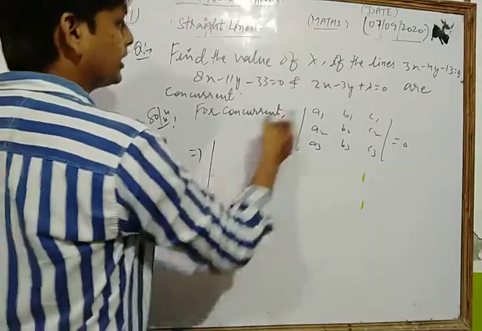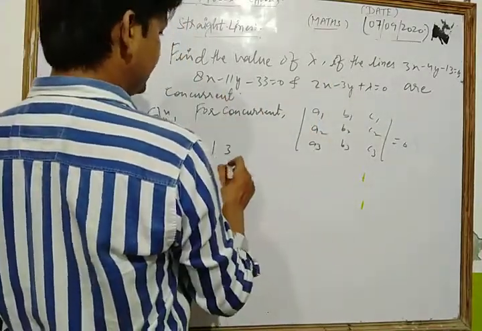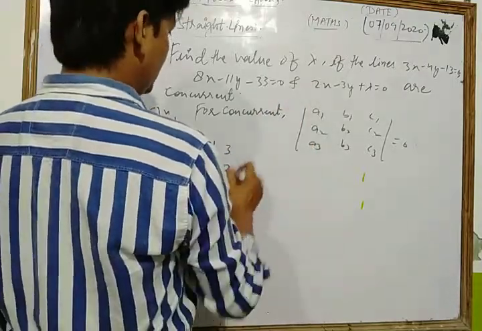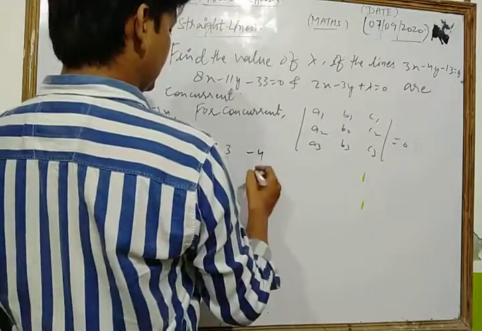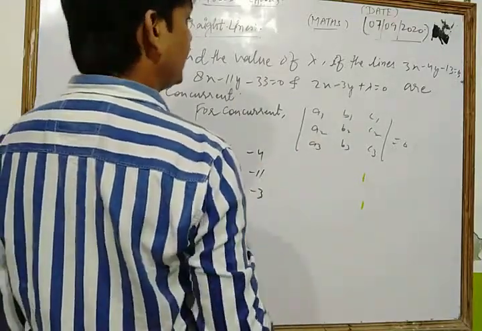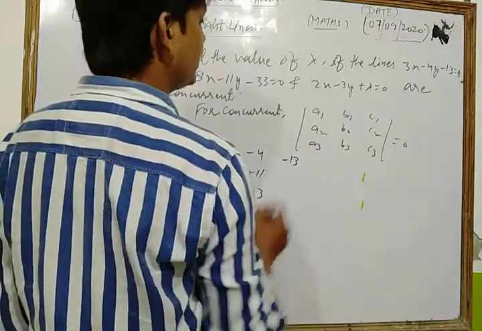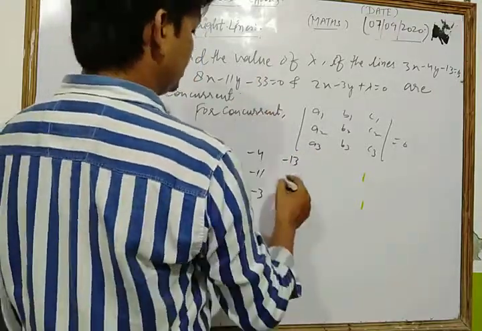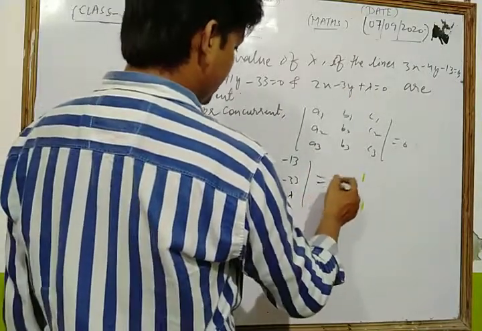So we take a1 as 3, a2 as 8, a3 as 2, and b1 is minus 4, b2 is minus 11, and b3 is minus 3, and c1 is the constant term in the first equation of the line. This is minus 13, this is minus 33, and this is lambda, and we take it equal to 0.